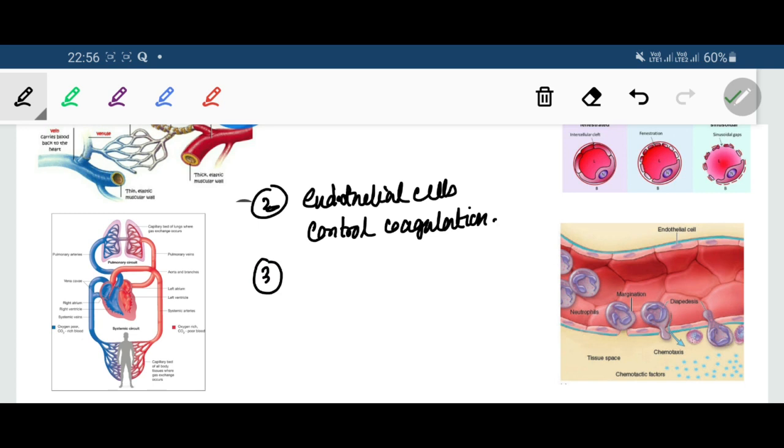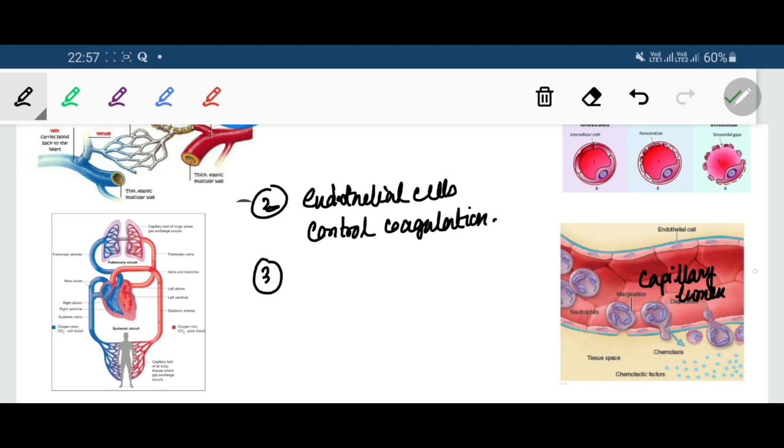Next, number 3. Under the influence of some stimuli like cytokines, the endothelial cells undergo changes that facilitate passage of lymphocytes through the vessel wall. See a capillary from inside. This is the capillary lumen.